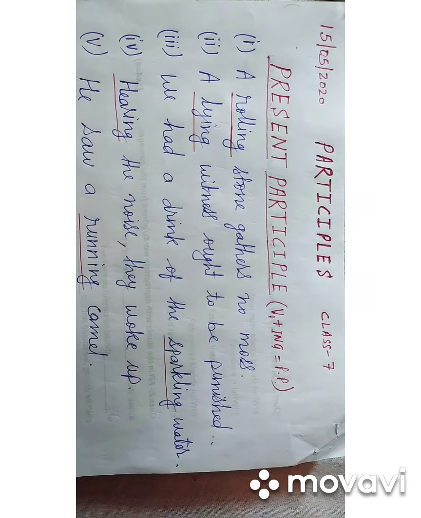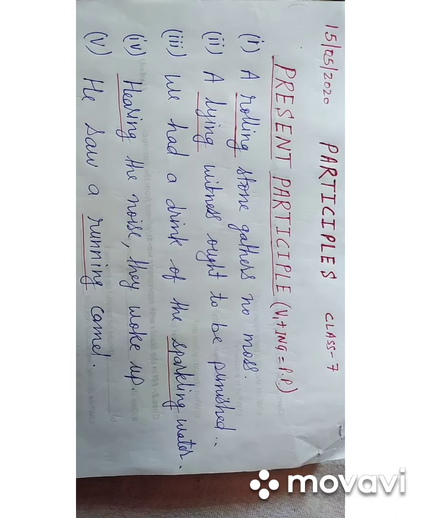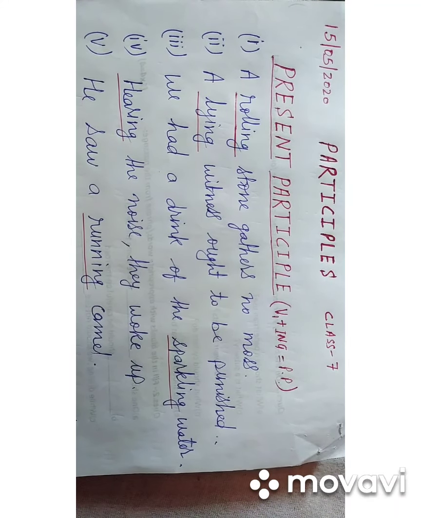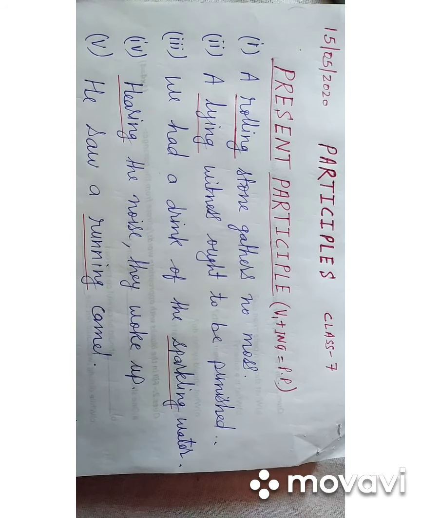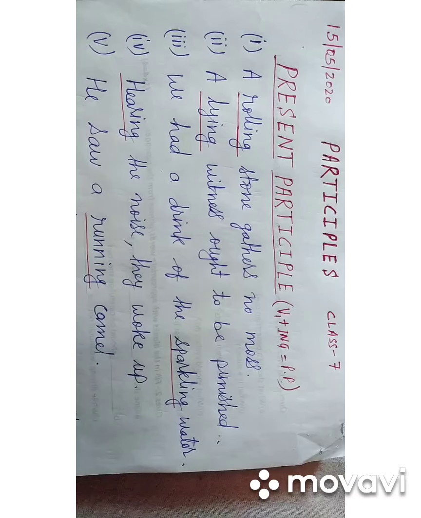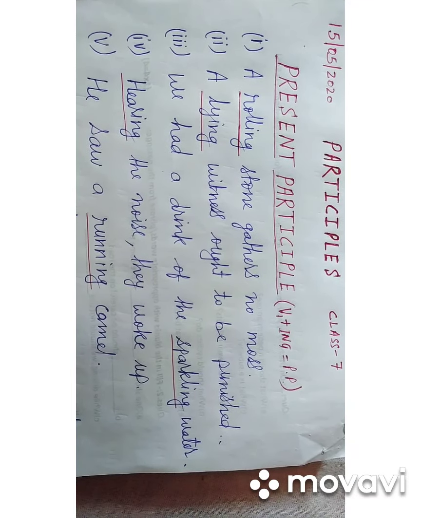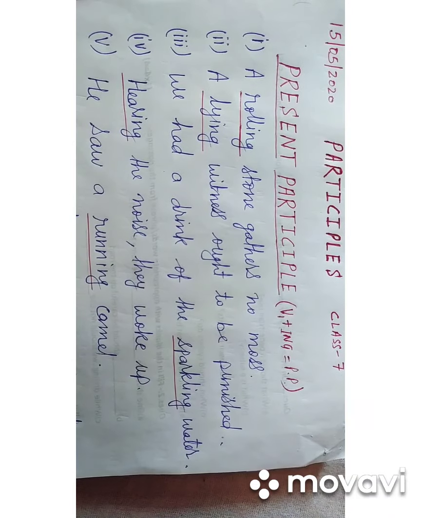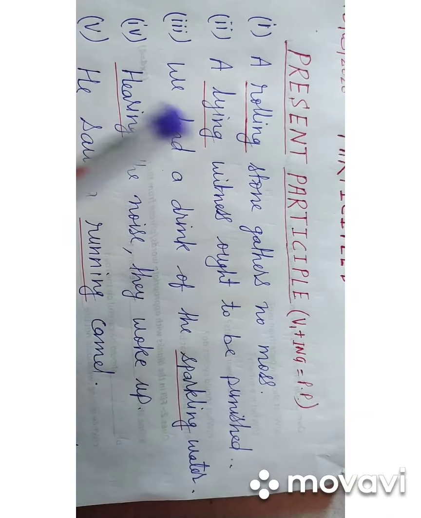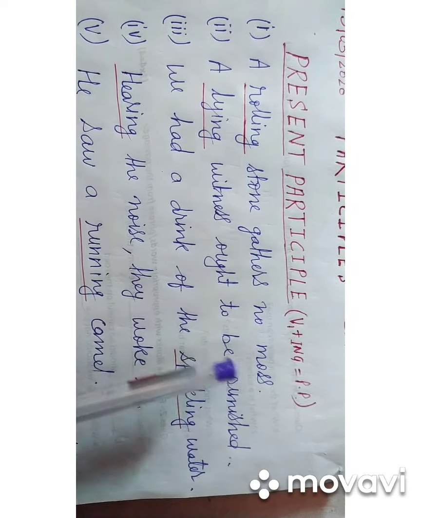Now let us discuss present participle and the definition of present participle. Participles ending in ing forms describe incomplete actions or are called present participles. Let us see the first example. A rolling stone gathers no moss.